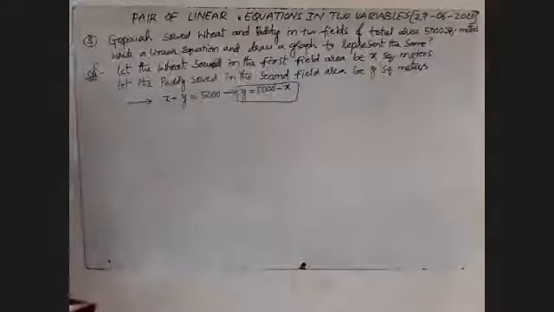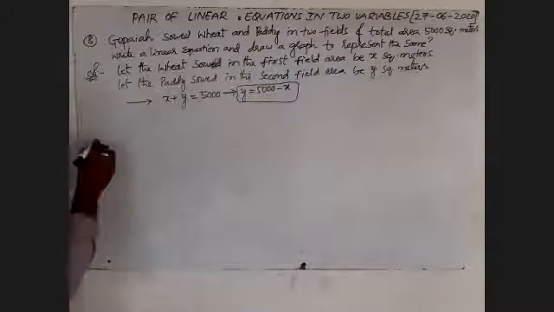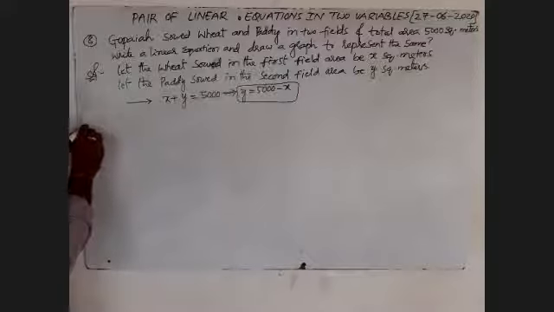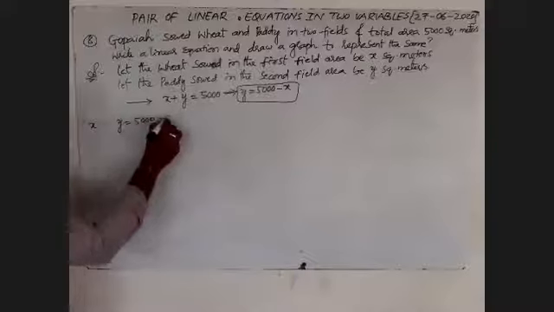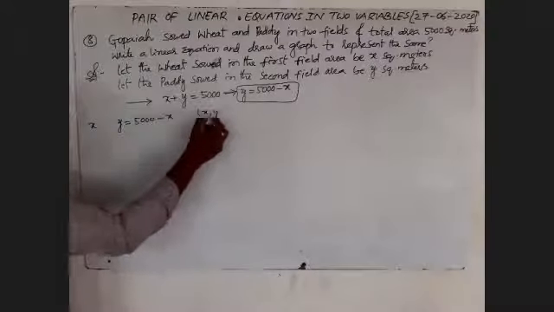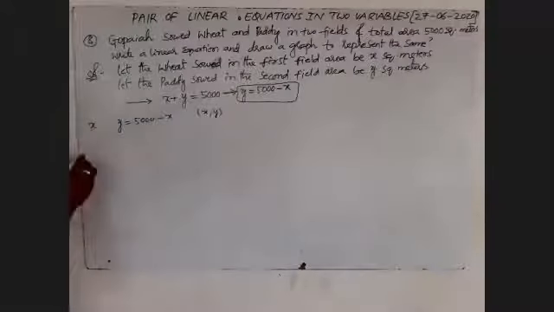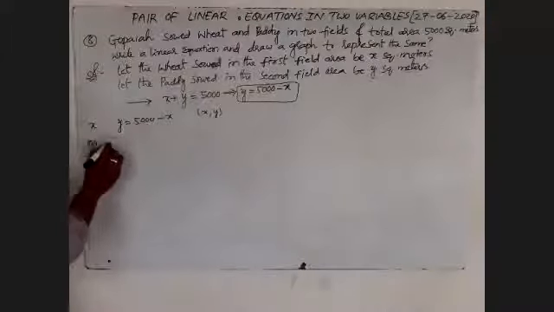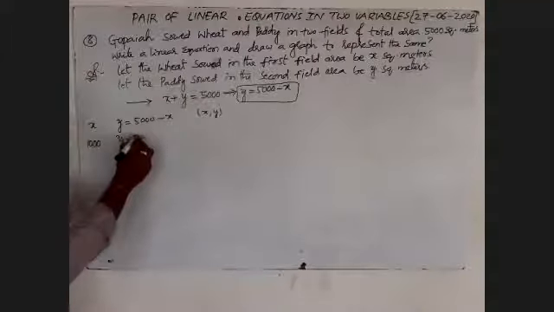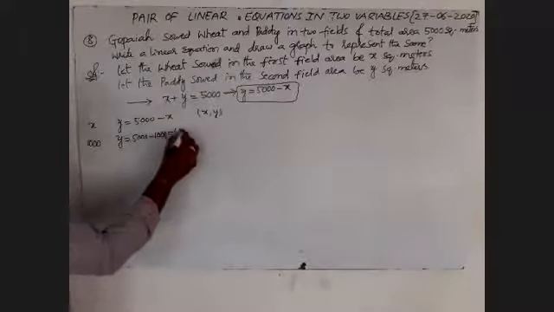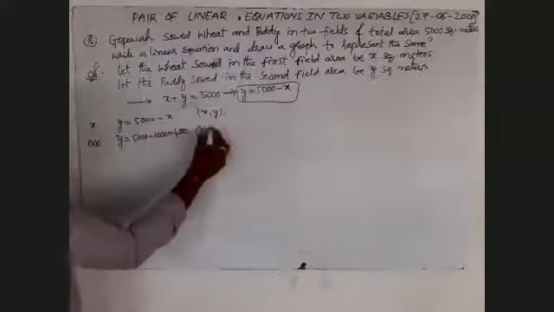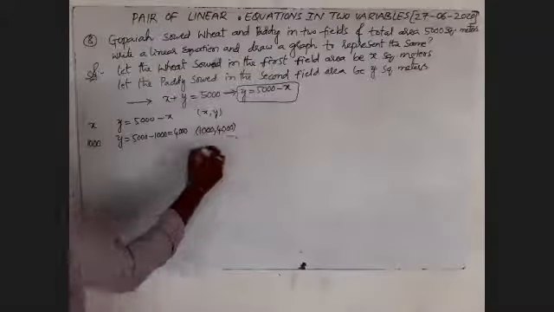First we have to find out some values of x. After that we'll find out the value of y. Finally we'll write the ordered pair x comma y. First we'll take x is equal to 1000, y is equal to 5,000 minus 1,000, that is 4,000. Name it as the point 1,000 comma 4,000.